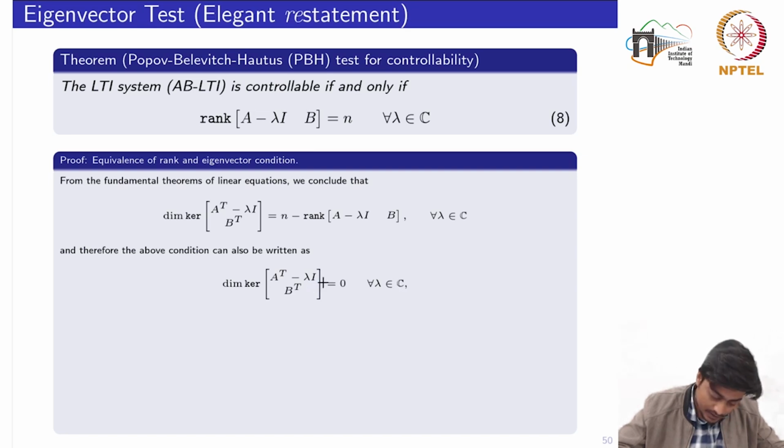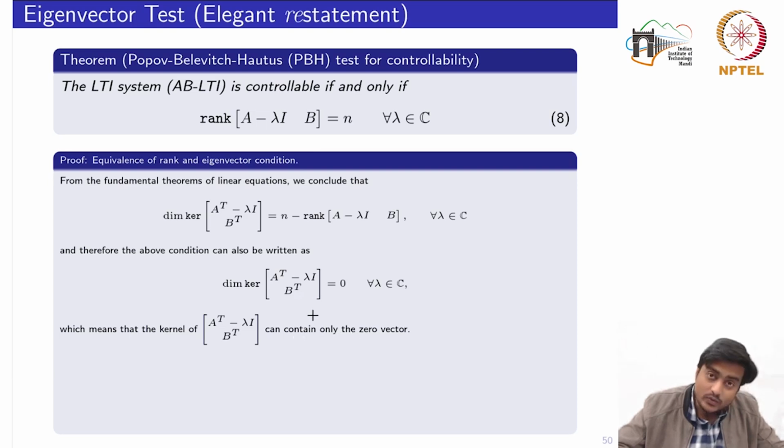Again using the same argument, we can say that the kernel of this matrix can contain only the 0 vector because the dimension is 0. If the dimension is 0, then it would contain only the 0 vector,